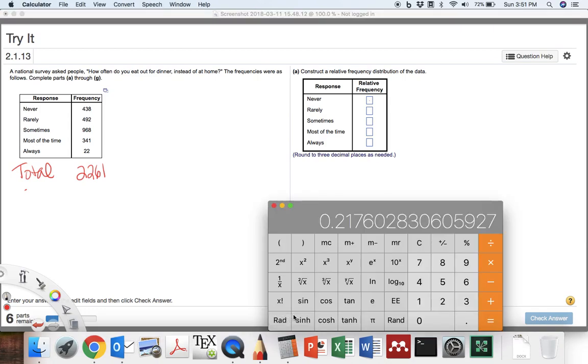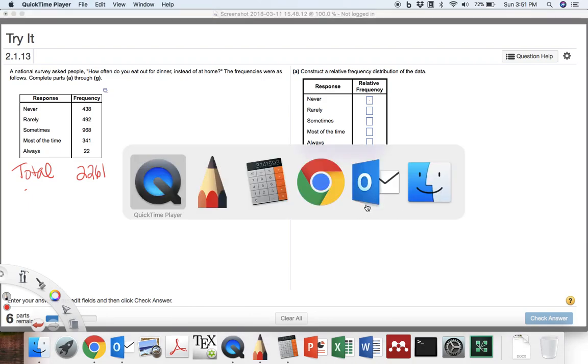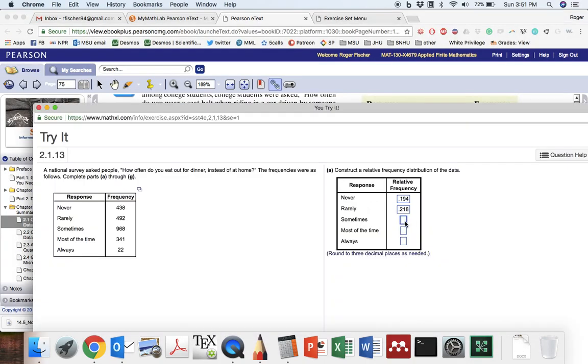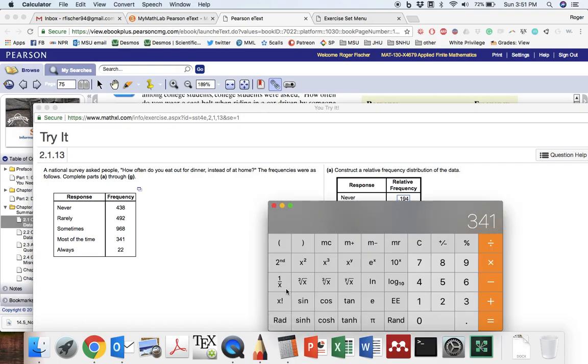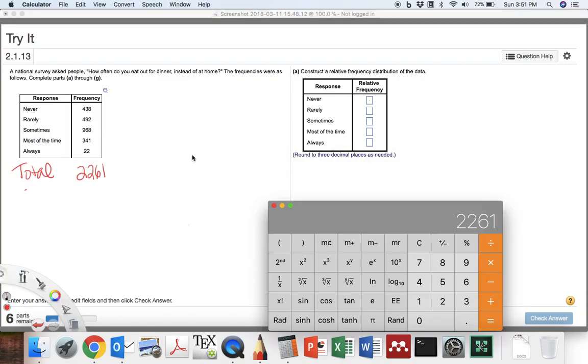And for sometimes we'll take 968 divided by 2,261 to the nearest 3rd decimal place. That'll be 0.428. Then we'll take most of the time: 341 divided by 2,261 to the nearest 3 decimal places, 0.151.